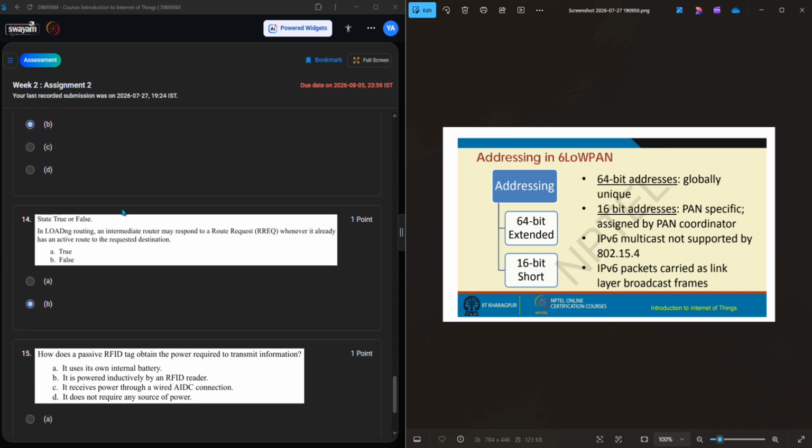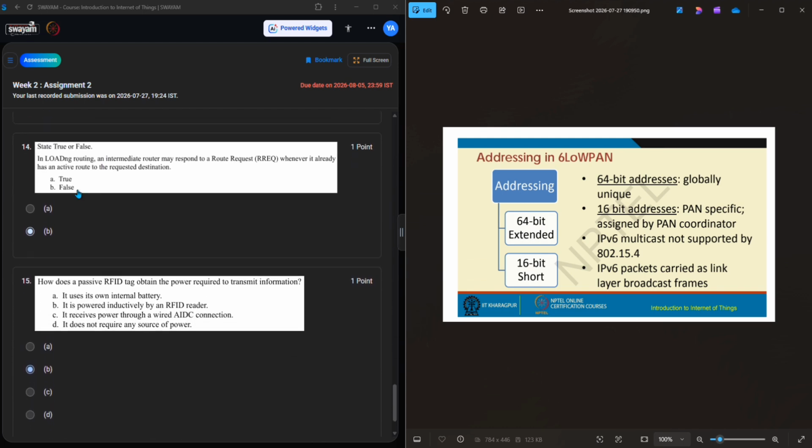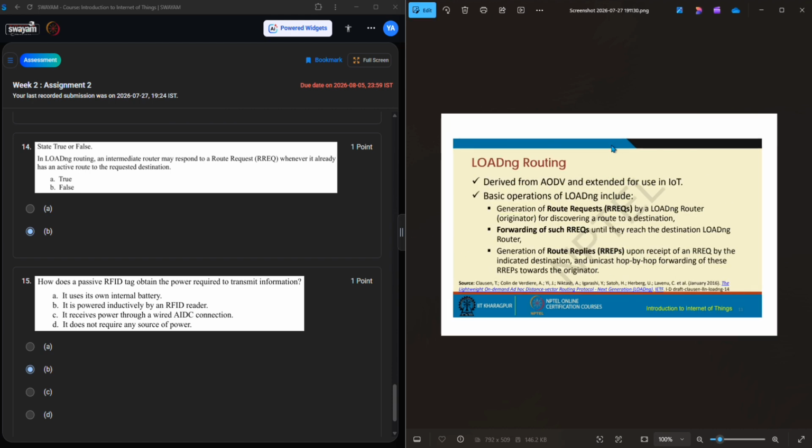And by the way, 14th question. Okay, guys, in AODV routing, an intermediate router may respond to a route request, RREQ, whenever it already has an active route to the requested destination. No, it's a false case. We can see the option.